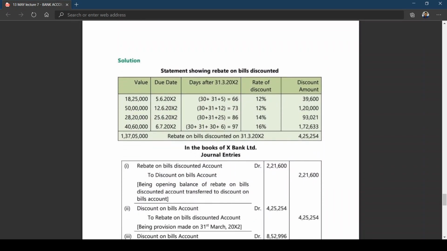2,21,600. As I told you, you are bringing this down to the current year now. Discount. What is the discount? This is nothing but the closing rebate on discount, 4,25,254. What is the entry for discount on bills account or rebate on bills discounted?